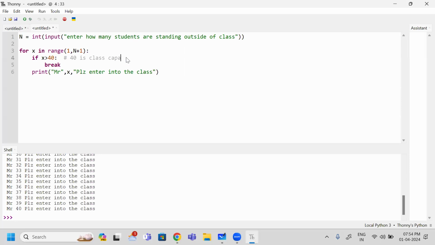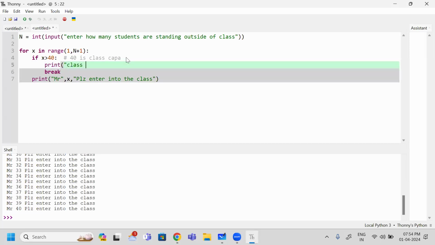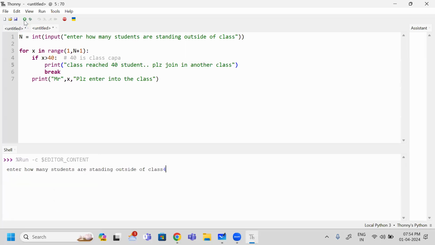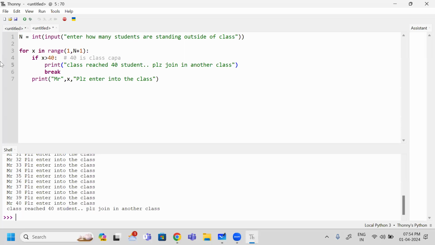So while it is terminating, I am going to print one message as: reached 40 students, please join in another class. Like that, I will write. Now I am going to test this one. So 45 students attending. Then I can invite 40, and the next person, the 41st student, I am asking him to join in another class.